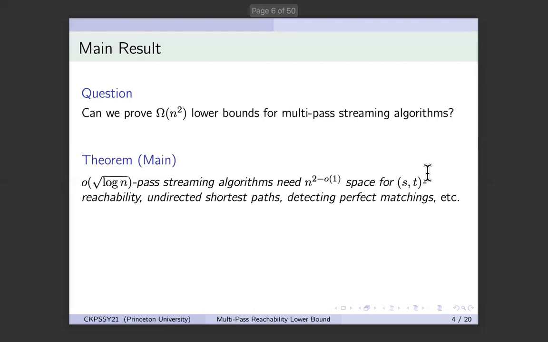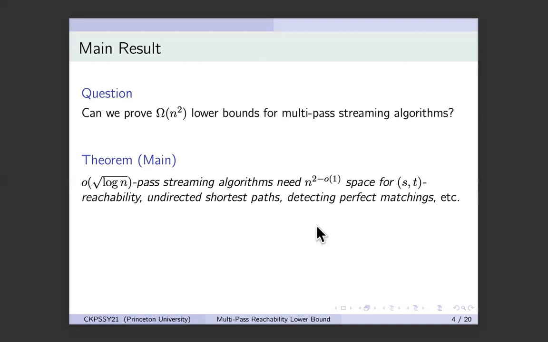Examples include ST reachability, which I just defined: a directed graph with two special vertices, S and T, and you want to know whether S can reach T. Finding shortest paths in an undirected graph, finding if a graph has a perfect matching or not. And we show that all of these different problems, along with some others, require almost quadratic, n to the 2 minus little o of 1, space, even with streaming algorithms that are allowed to make square root n passes. So this is the main result.